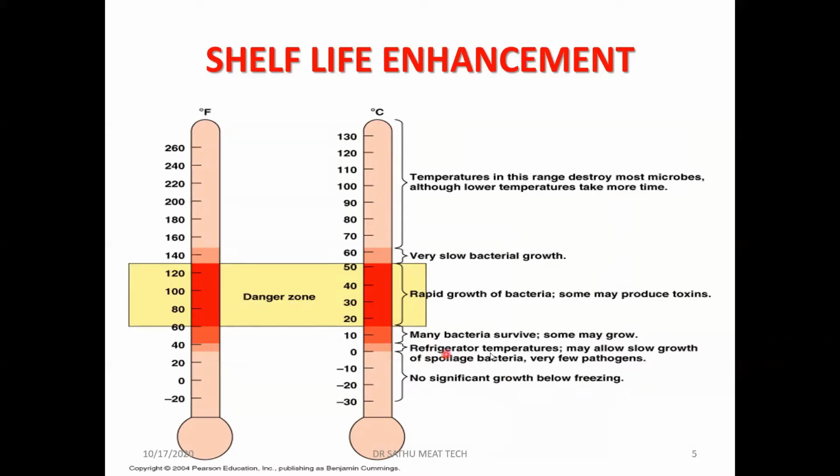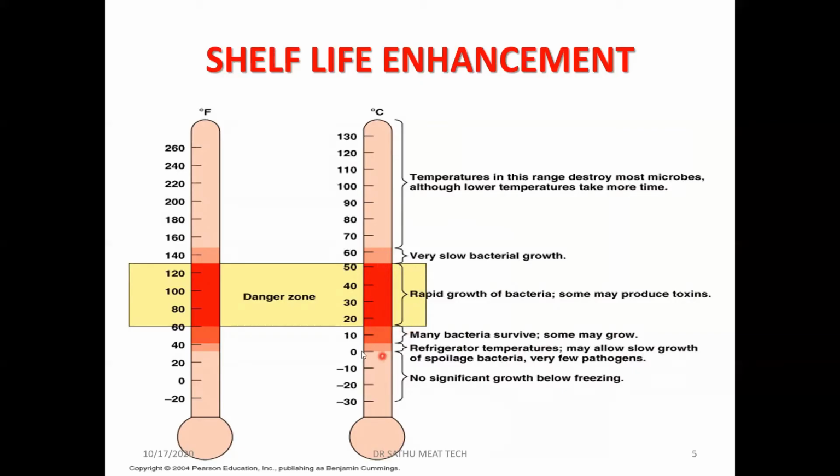Refrigeration temperature may allow slow growth of the spoilage bacteria. Since we are reducing the temperature, the enzyme activity will slow down, so the bacteria will multiply very slowly, and very few pathogens can grow. Here, between 5 and 60 degrees, we can see that many bacteria survive and some may grow. Rapid growth of the bacteria is seen from around 15 to 50 degrees centigrade.